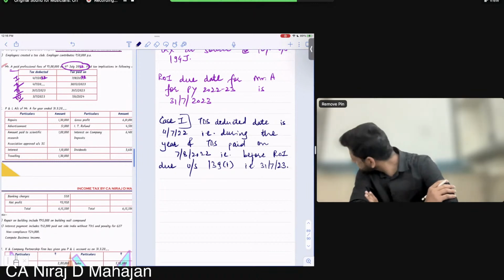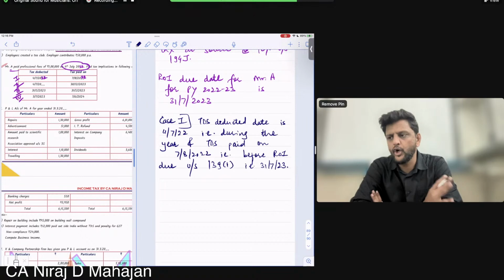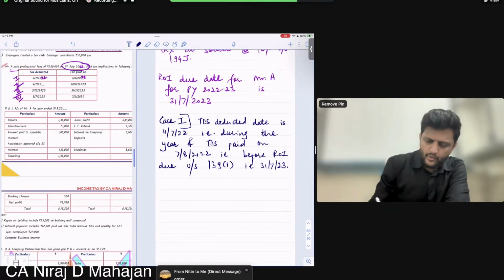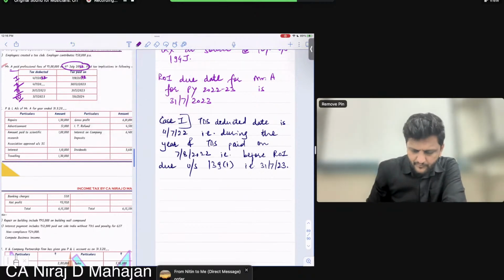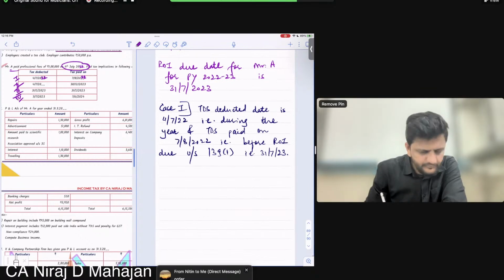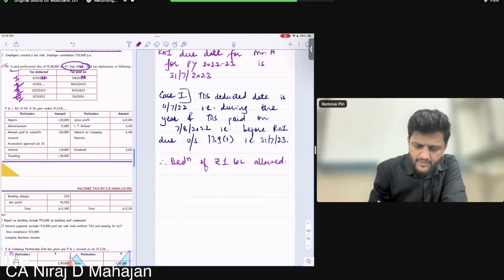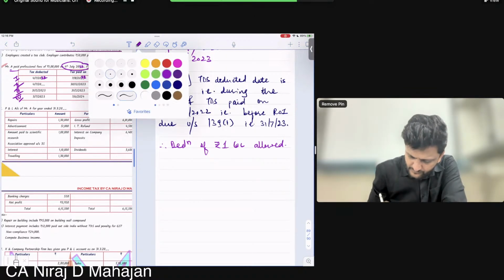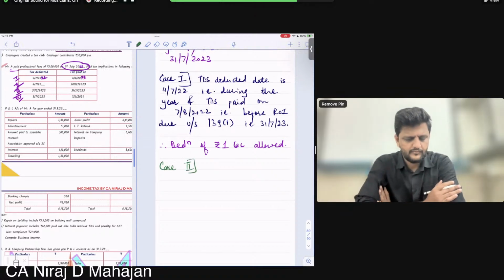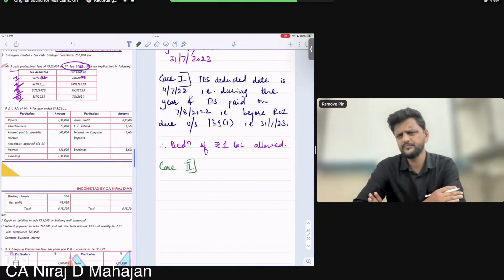Yes, tell all of you. So simple question: is everything in order or not in order? Everything is in order, okay, everybody? Everything is correct. Write down. Therefore, we'll allow deduction. So, deduction of rupees 1 lakh allowed. Simple till here. Done?